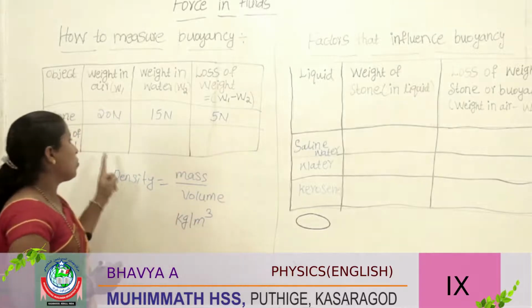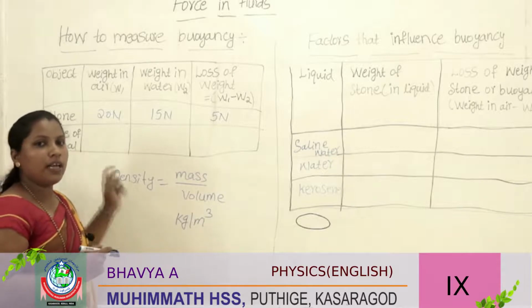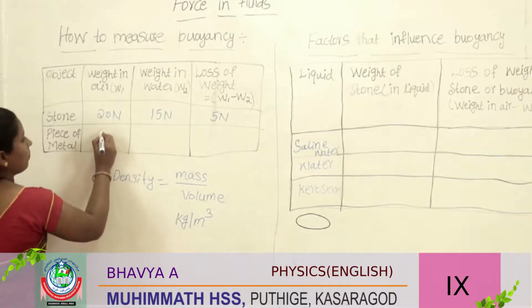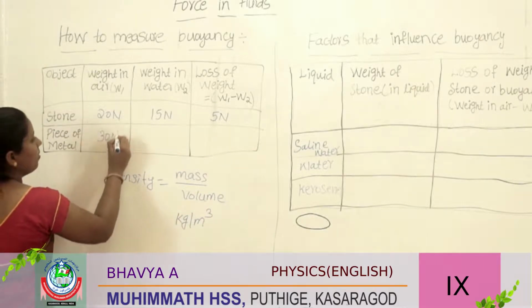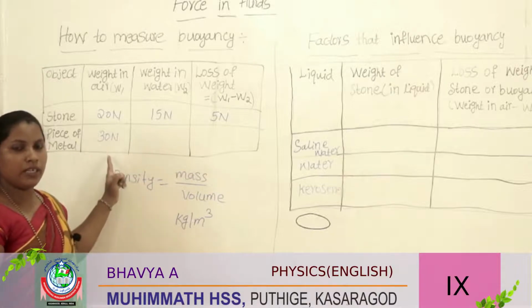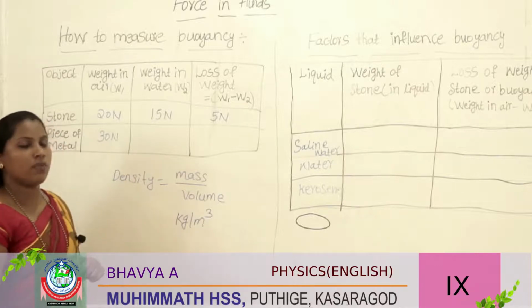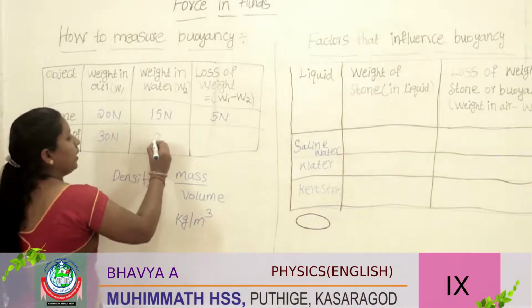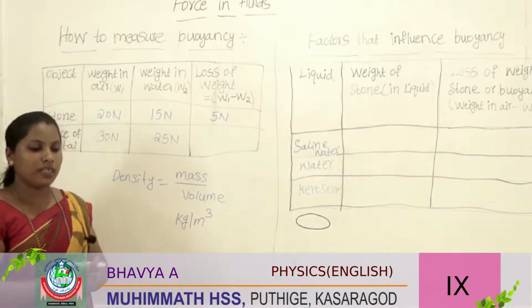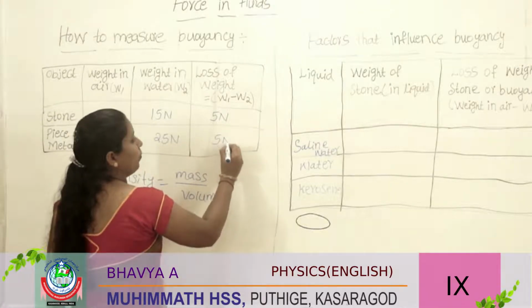Next, we should take one metal piece. When measuring it, we got a weight in air of 30 Newton. Then we see the weight in water: 25 Newton. So what is the loss of weight? 5 Newton.